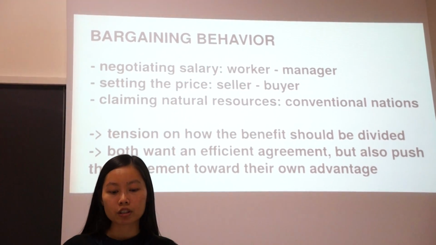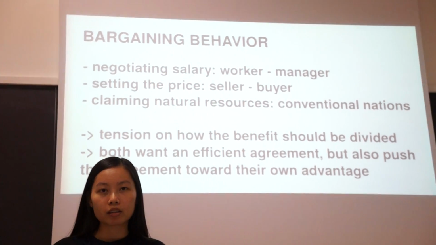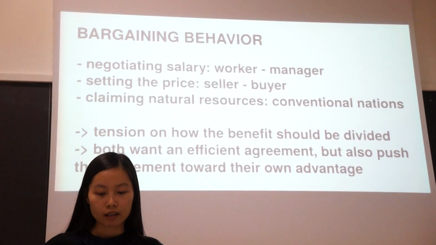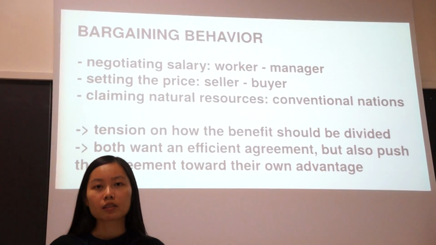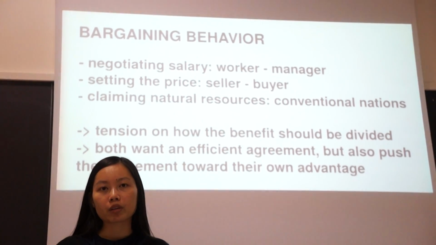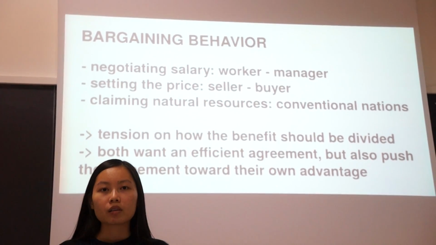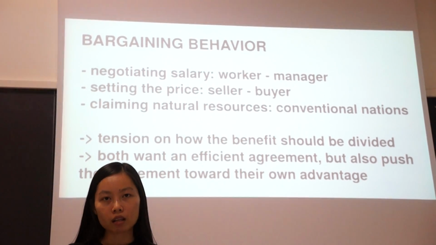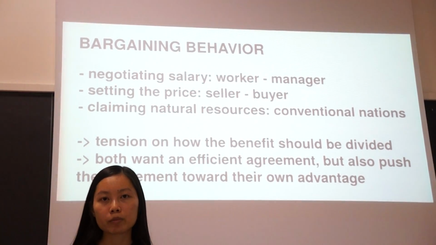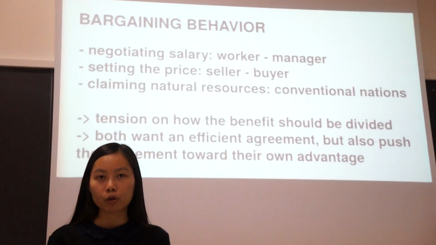You can think about the situation of workers and managers negotiating salary, or between buyer and seller. They try to set the price, dividing the distance between the willingness to pay and the willingness to sell. So this game is about the tension on how the benefit should be divided between two parties. It is different from the prisoner's dilemma in the sense that in the prisoner's dilemma, we want an outcome that is not an equilibrium. But here, in this kind of non-zero-sum game, we want an equilibrium to happen. But the tension comes from the fact that we both want to push the dividing point toward our own advantage.